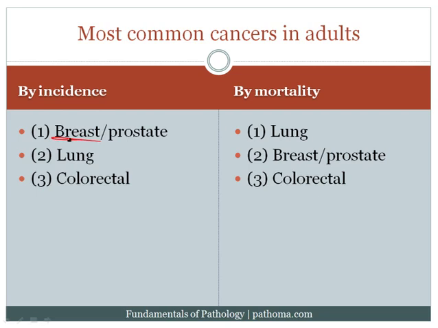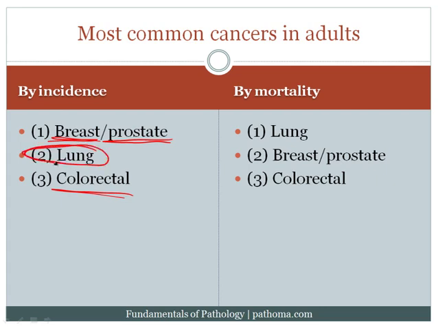So when you think about breast, we have a method of screening for breast, right? We can do mammogram, we can do physical exam. Prostate, we have a mechanism for screening for prostate, although it's a little bit debated, we currently screen with PSA and digital rectal exam. Colorectal, we have a mechanism of screening for colorectal. We do hemoccult testing of the stool, and we also do colonoscopy after a certain age. So each of these tumors can be caught relatively early, and because they can be caught relatively early, we can do a pretty good job of reducing the mortality.